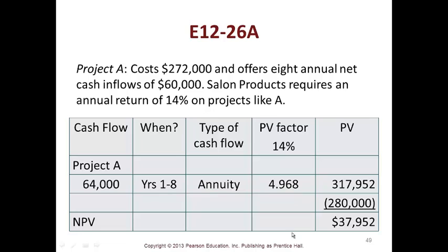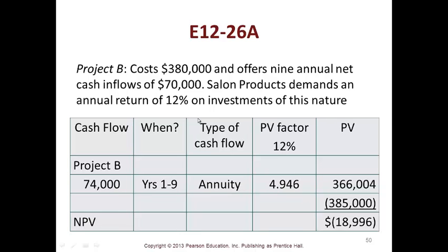E12-26A, here's your Project A. It costs $272, offers an 8-year annual net cash inflow, and Salon Products requires an annual rate of return of 14%. So you put your cash flow in for years 1 through 8. It's an annuity. Find your present value factor on the chart, multiply it through, there's your 280, and you get a net present value of $37,952.